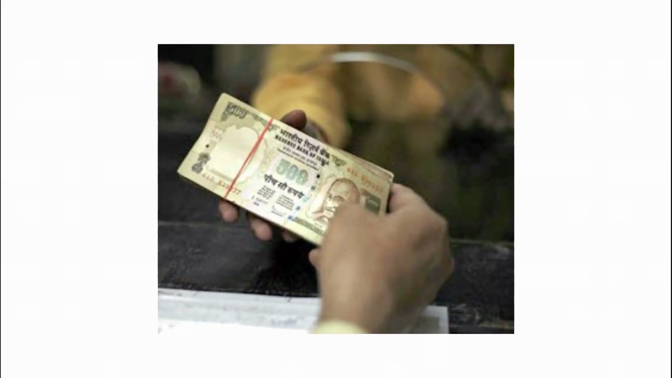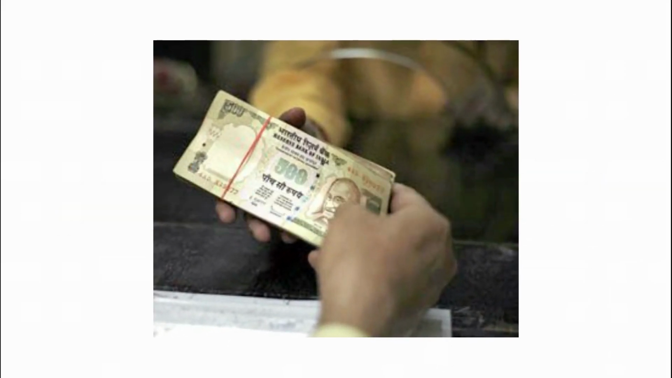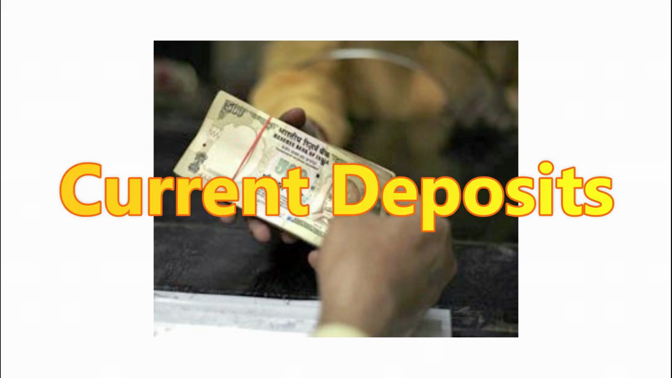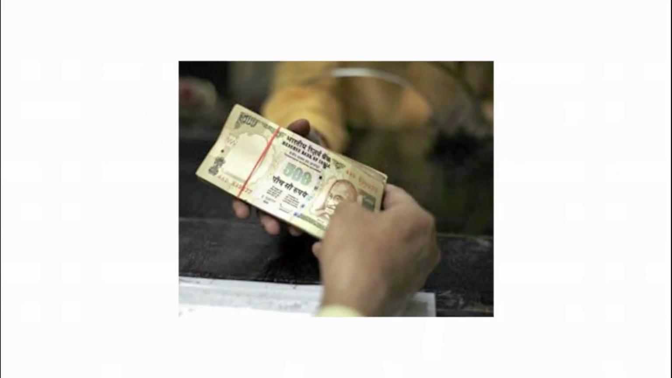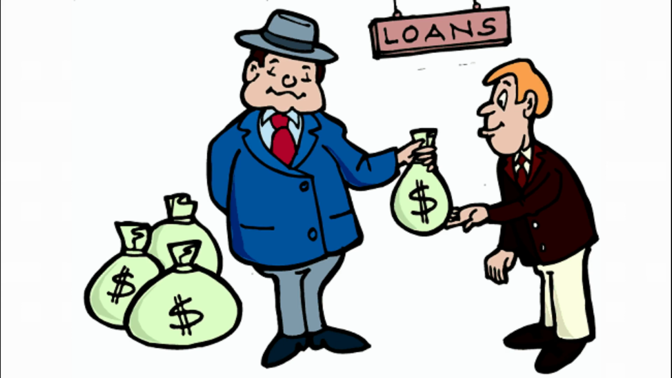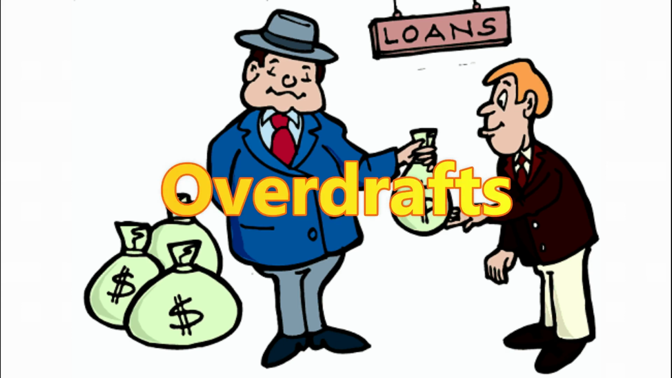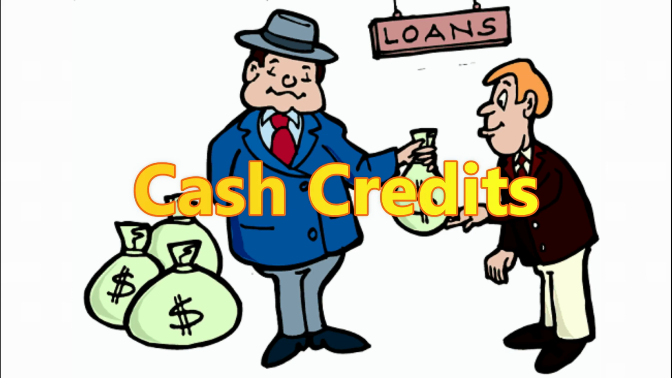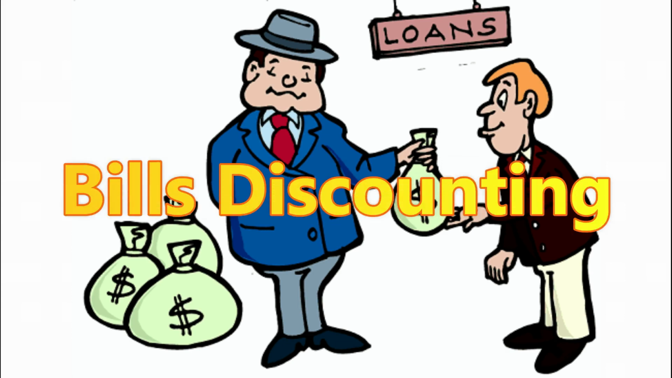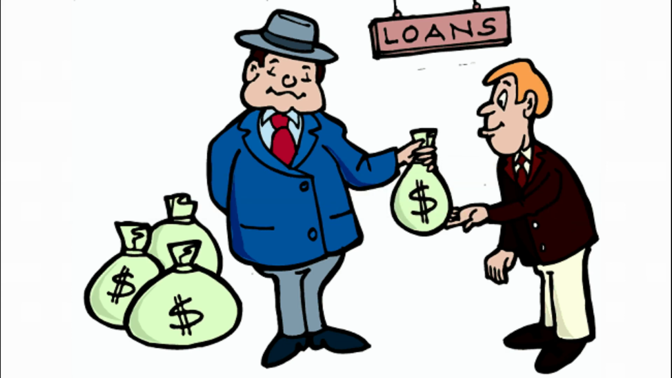Banks accept deposits from the public through savings deposits, fixed deposits, current deposits, and recurring deposits, and grant loans in the form of overdraft, cash credit, loans, and bills discounting. In modern banking, there are many forms of accepting deposits and lending loans, but these are the main forms.